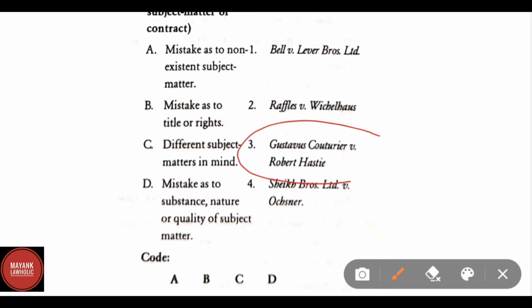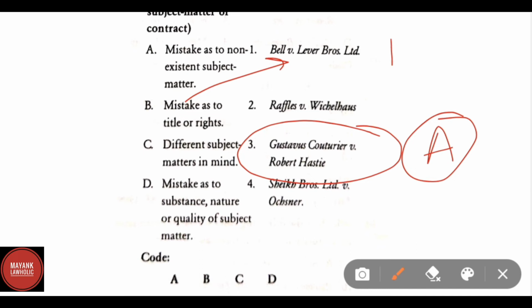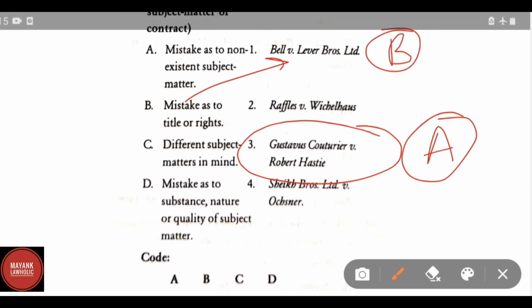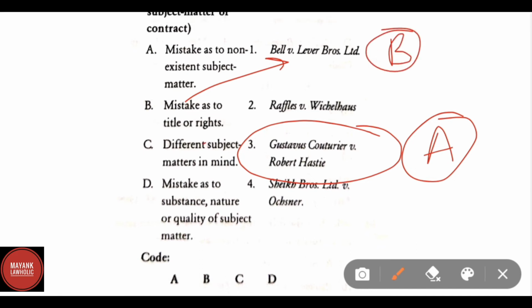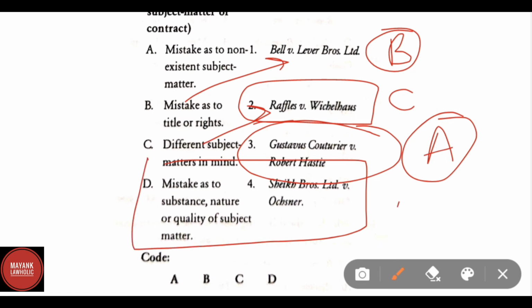is Couturier versus Hastie. For B, mistake as to title or rights, correct answer is Bell versus Lever Brothers Limited. Different subject matter in mind, correct answer is Raffles versus Wichelhaus. And D. Mistake as to substance, nature or quality of subject, the correct answer is Kennedy Brothers Limited versus Associated Hosiery.